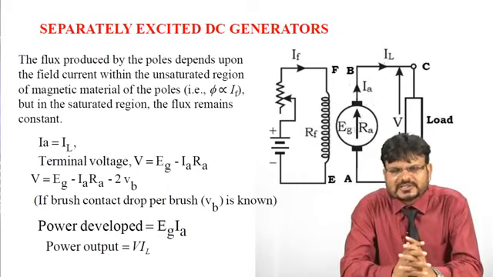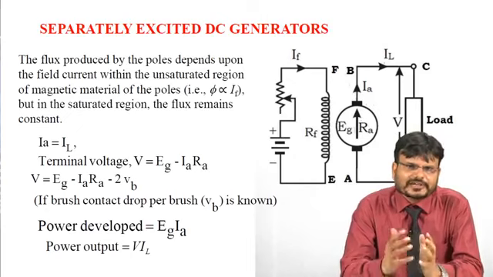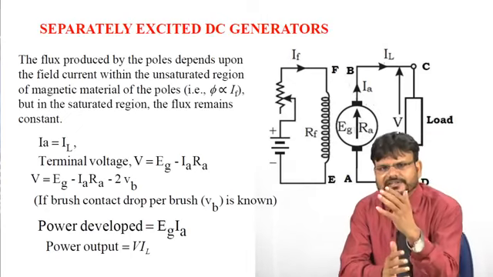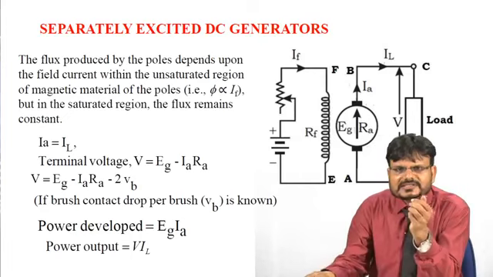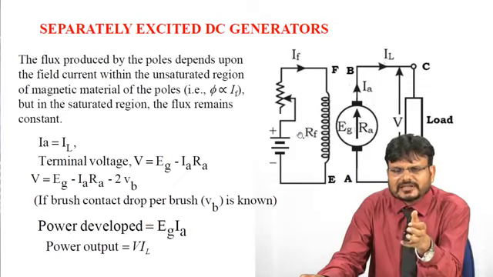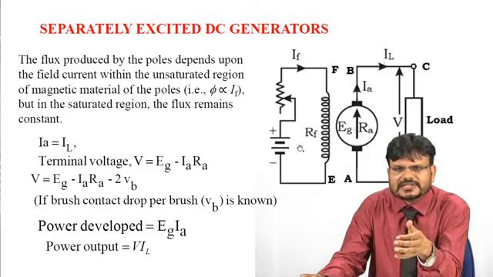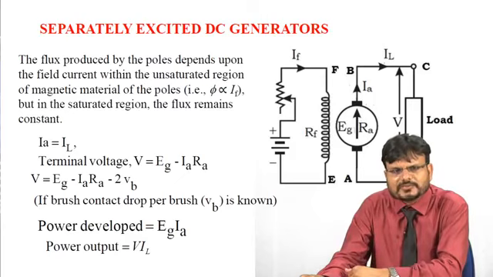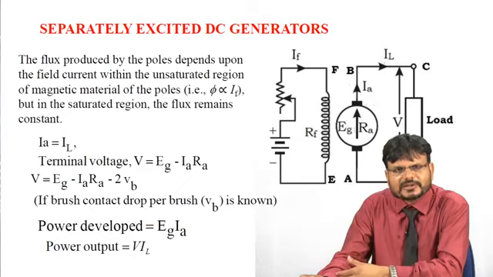Now we are going to discuss one by one the different types of DC generator. The first one is the separately excited DC generator. Here in the diagram, you can see this field is separately excited. That means the field is excited by an auxiliary supply. Here you can see this is a DC battery.